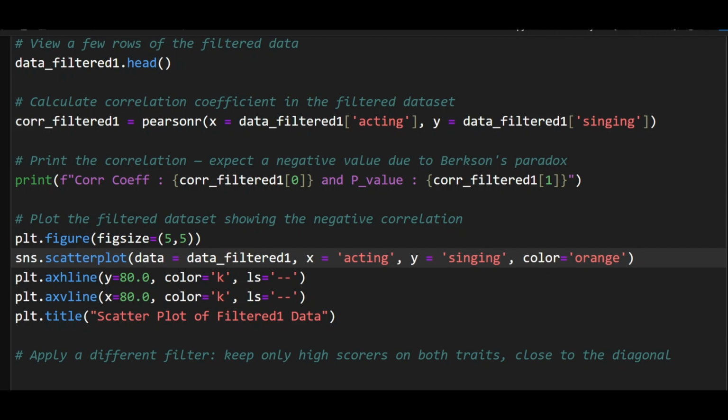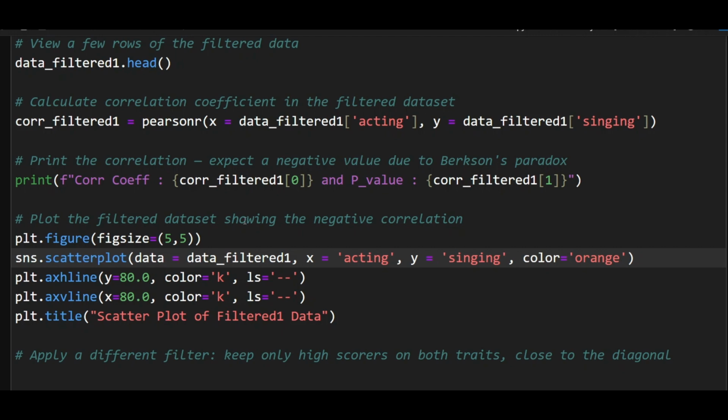Imagine a dating app where you swipe right on someone if they are either attractive or kind. Now your matches include charming people and beautiful people, but you never see the folks who are unattractive and mean. Eventually, you might start thinking attractive people are usually jerks, even though in reality, looks and personalities were never related.